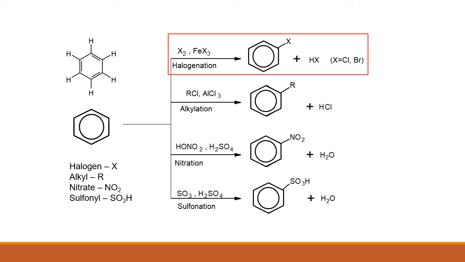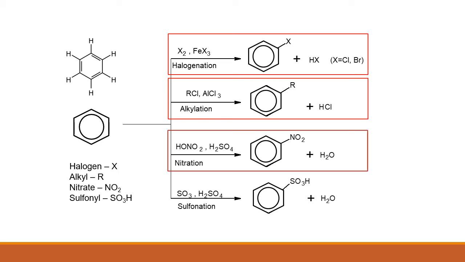In halogenation, a hydrogen atom is replaced by one of 2 halogen atoms. The displaced hydrogen reacts with the other halogen atom to produce an acid. In alkylation, an alkyl group replaces the hydrogen atom, which then reacts with chloride to form hydrogen chloride.